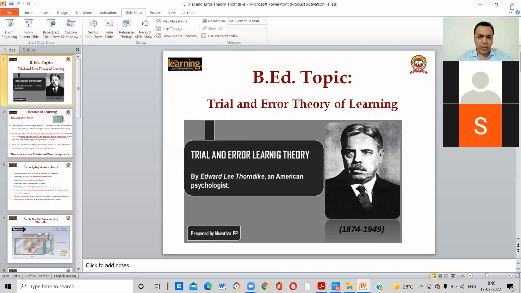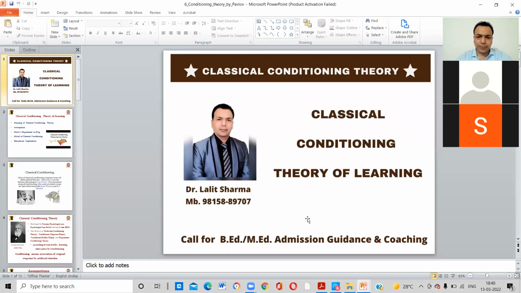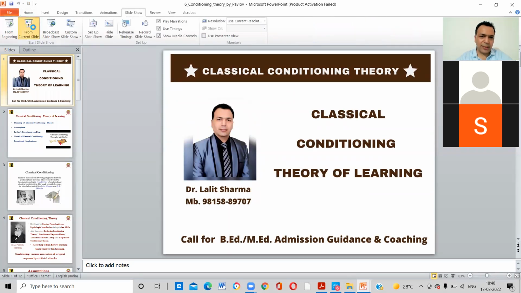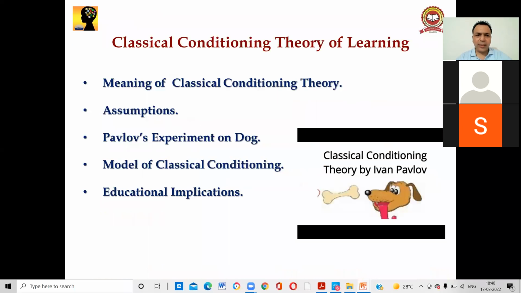The next theory we talk about is a conditioning theory, the classical conditioning theory, which was given by Ivan Pavlov, right guys? Under this theory, we will talk about the classical conditioning theory, the assumptions of that theory, Pavlov's experiment on the dog, the model of classical conditioning, and educational implications.